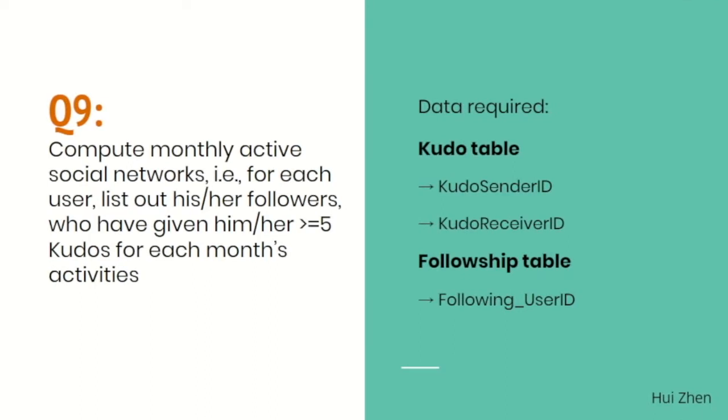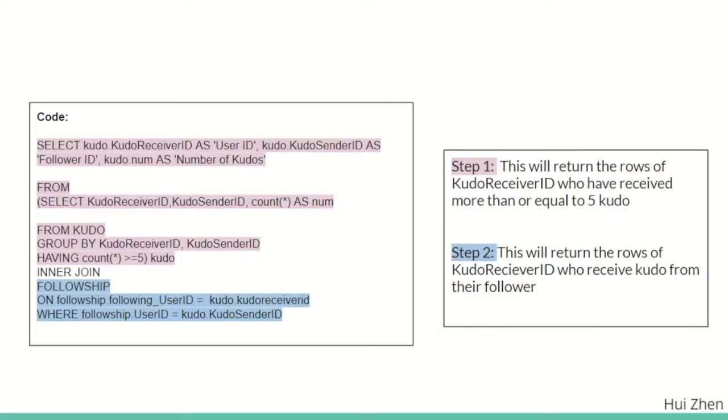For question 9, in order to find the monthly active social network for the users, the data that we will need includes the Kudo and followship table. From step 1, the use of having count will return the rows of Kudo receiver ID who have received more than or equals to 5 Kudos.